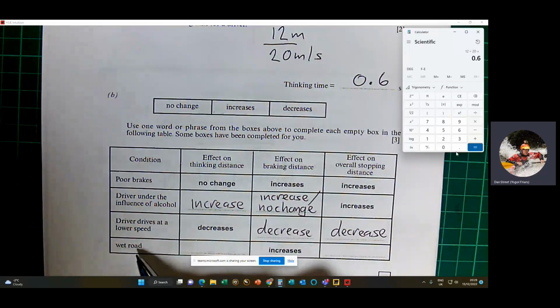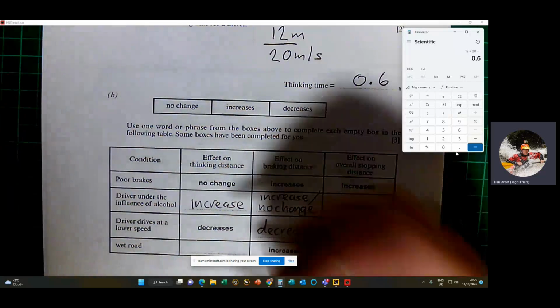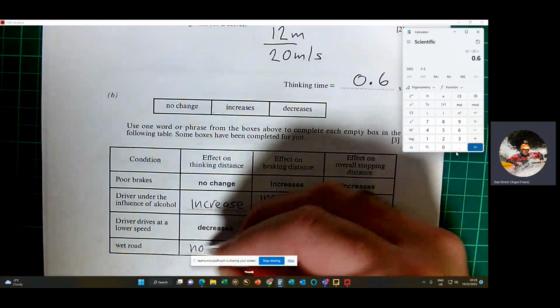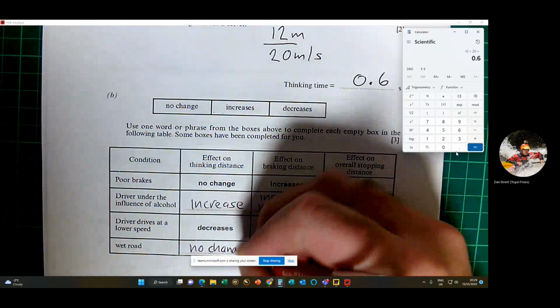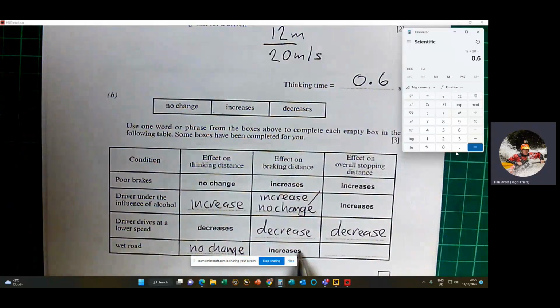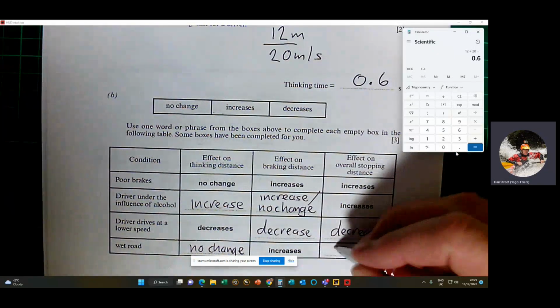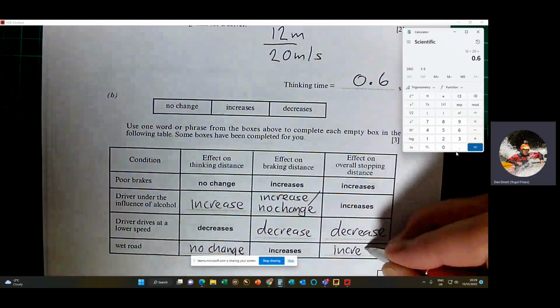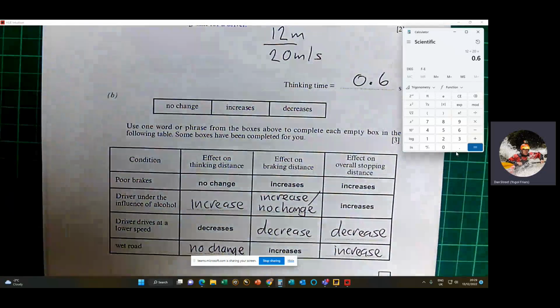On a wet road, the condition of the road doesn't affect the driver directly, so there would be no change on the thinking distance. However, the braking distance would increase, so overall the stopping distance would increase. Okay,